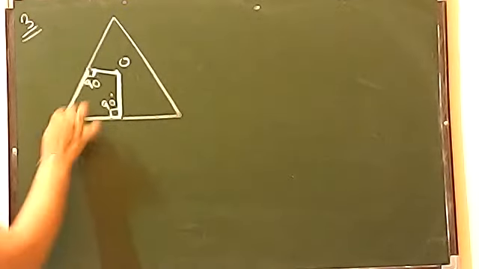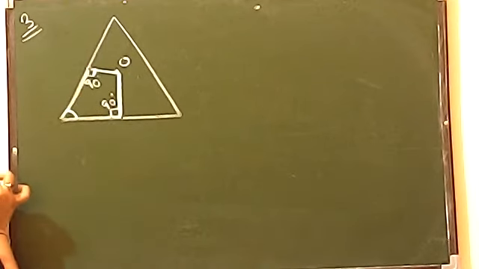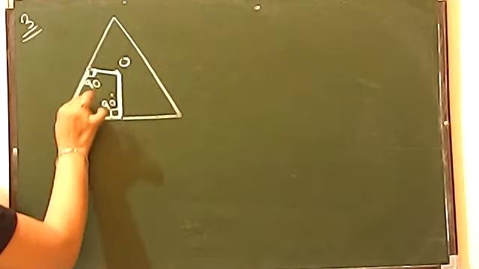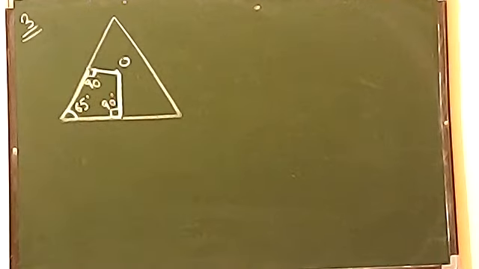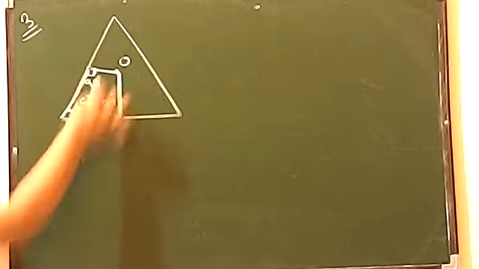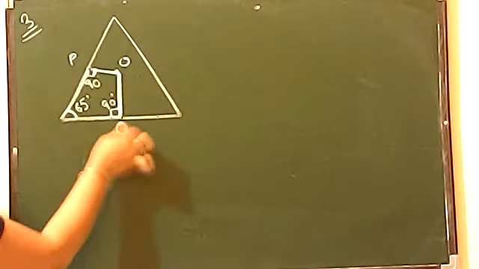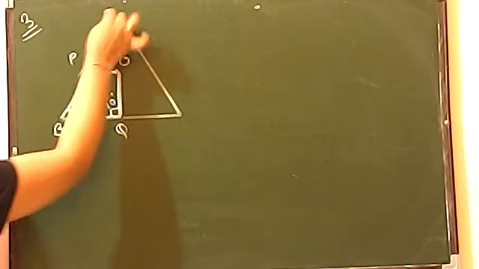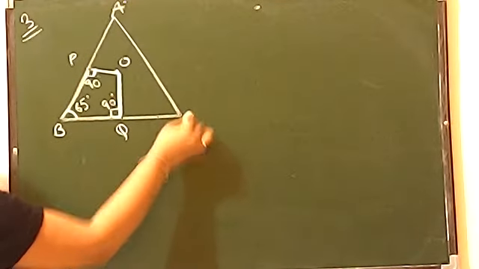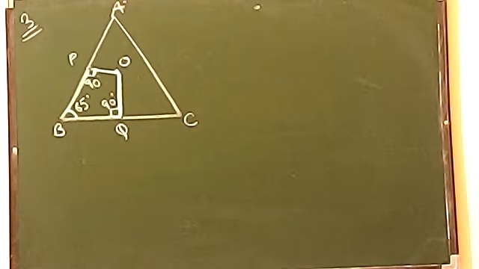Now move on to the next one, which is this one, and the angle is 65 degrees. Now we have to find out POQ. POQ means this one. Let me write the names. This is P, this is Q, this is B, this is A, and this is C. A very, very simple question.